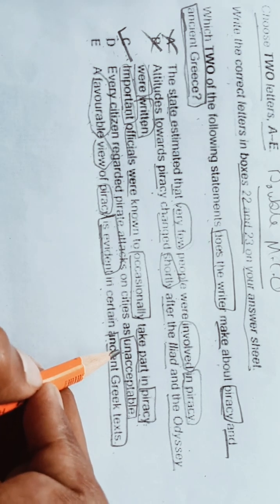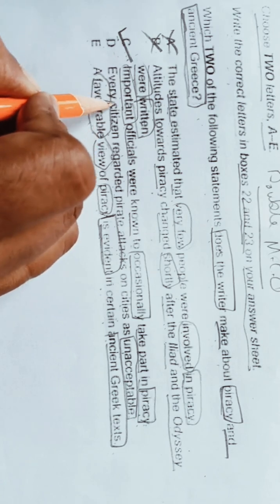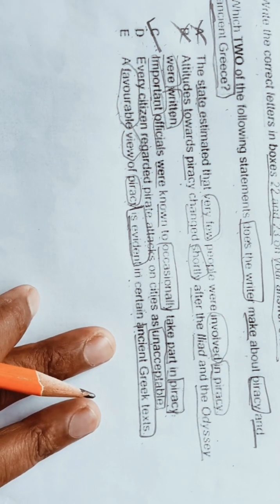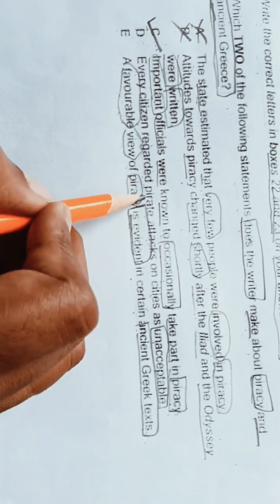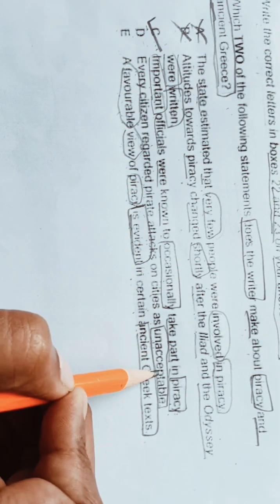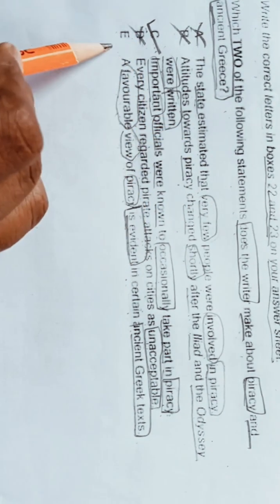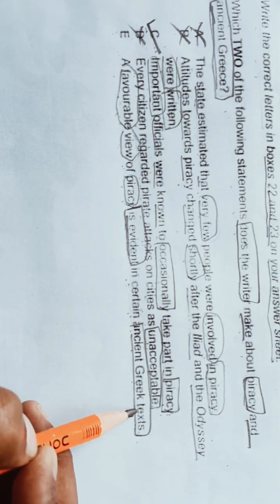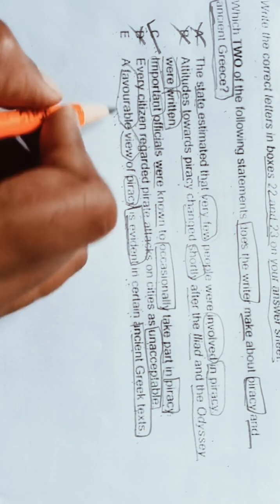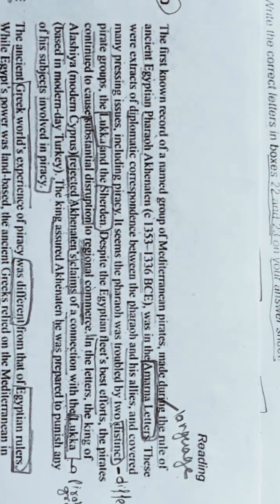They are not saying that it was honor because they know that. So let's see this. So we have not seen anything like this also. Every citizen regarded pirate attacks on cities as unacceptable. So we have not seen anything like this. Okay, so we will eliminate this also. E. A favorable view of piracy is evident in certain ancient Greek texts. Yes, we have seen this line in here.